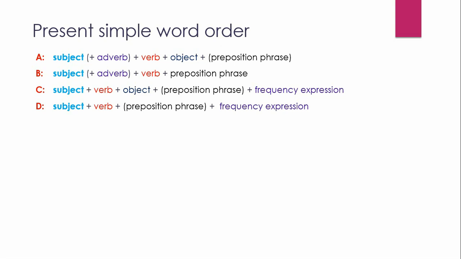In this activity, we will practice putting the words into the correct order. Number 1. Get, I, food, sometimes, takeaway. I sometimes get takeaway food. This is an example of sentence structure A with no preposition phrase.